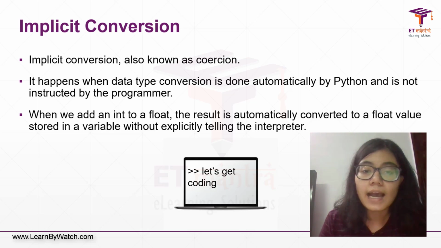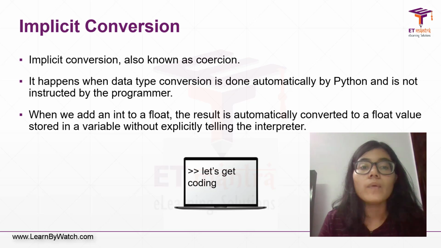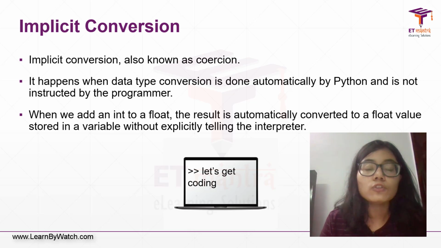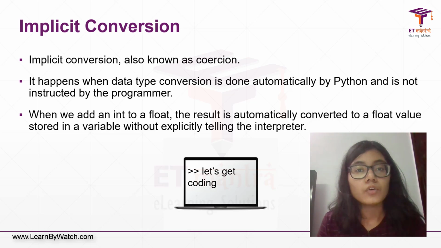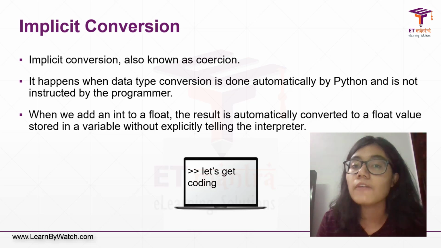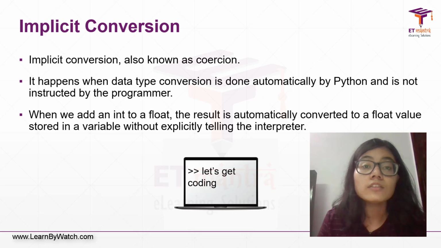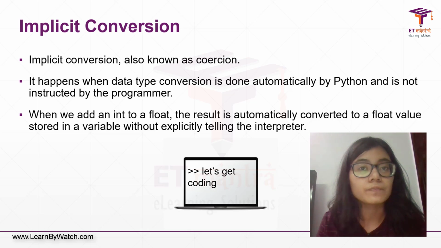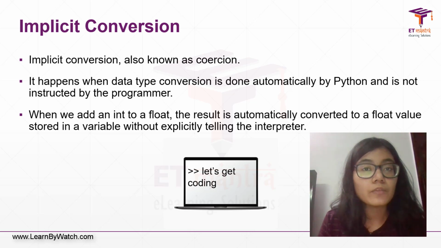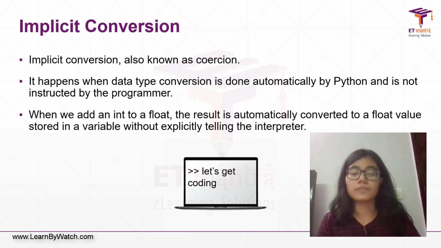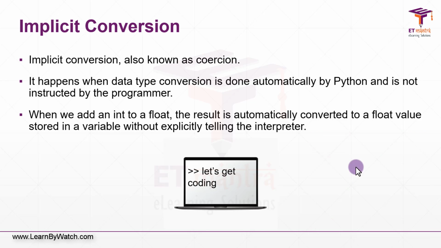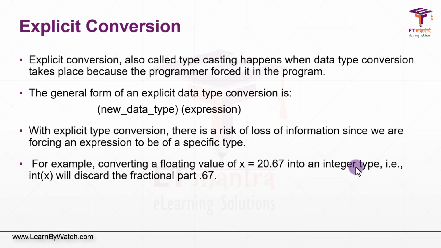And when can it happen? Well, it happens when you are adding an int value to a float value. When you're adding an int value to a float value, your result will automatically be a float value. That is, you didn't do anything, the interpreter itself did a type conversion for you. That type of conversion is known as implicit conversion. But explicit conversion is when the programmer is forcing Python to do that.